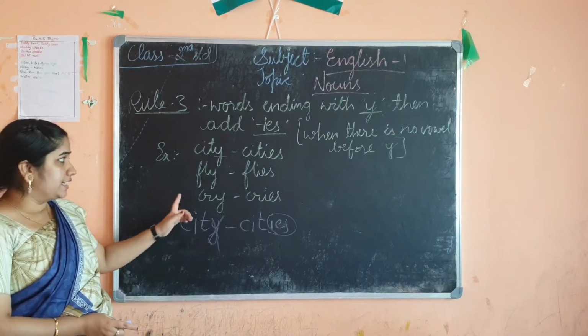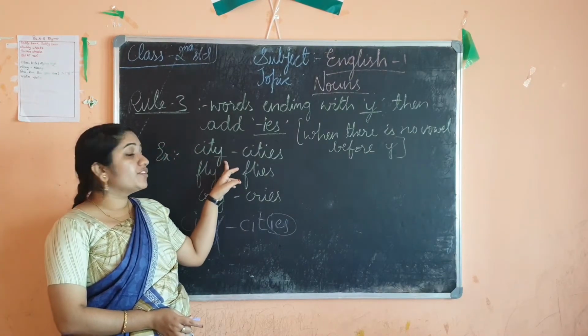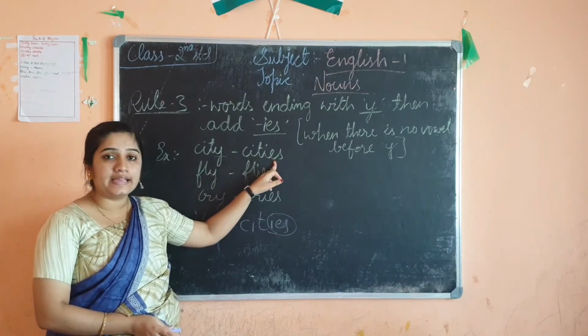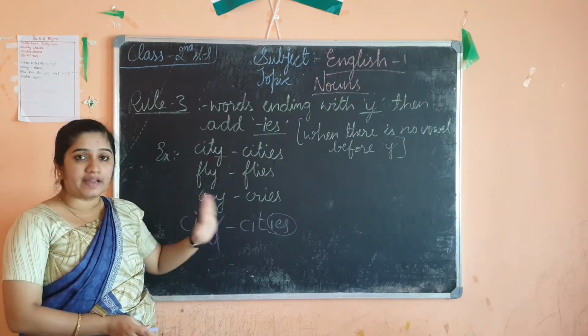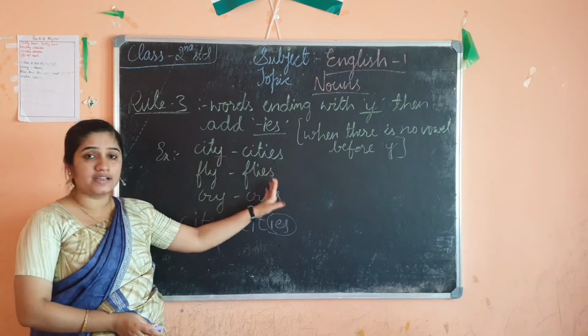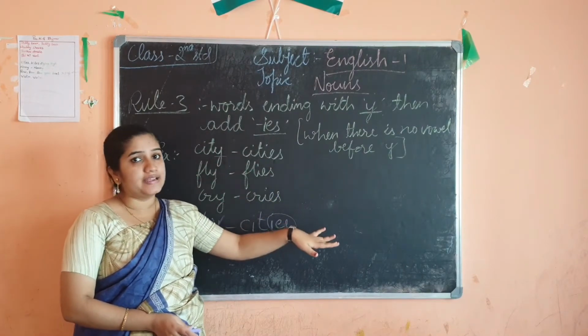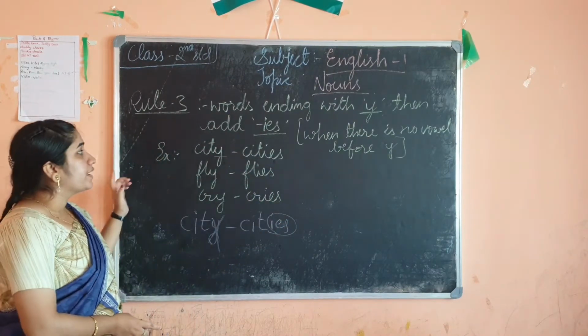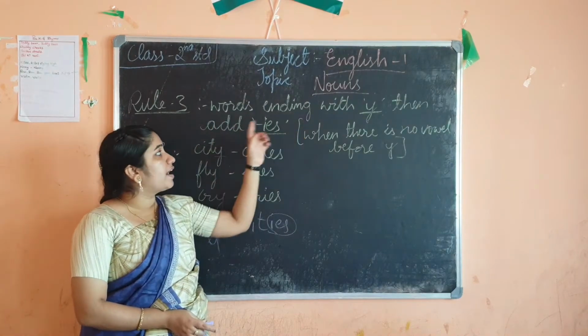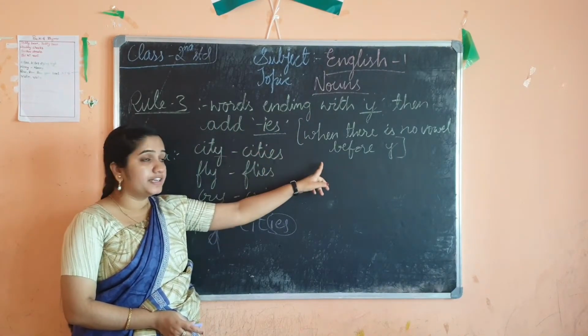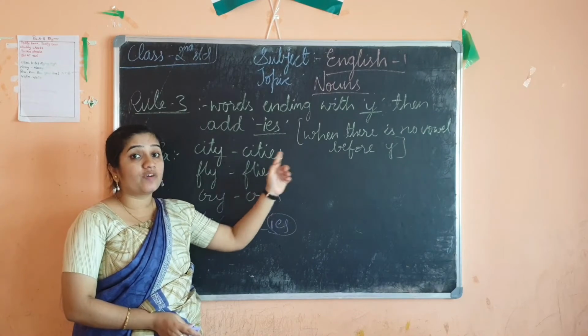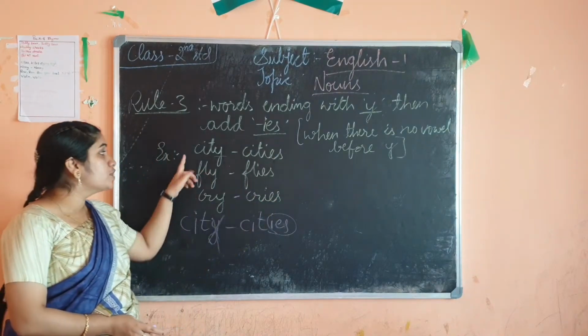So in this condition, if a word is ending with y, then you should add ies at the end, removing that y. You should not write y and then add ies. It is wrong. Then see here, words ending with y, then add ies. There is a condition also over here. I will explain why that condition applies. But before that, see all the examples.